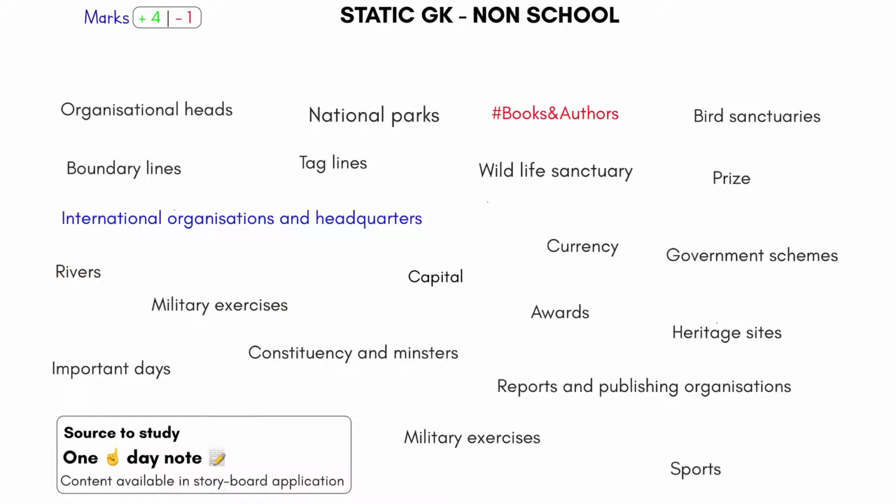Then rivers: different rivers in India, east flowing rivers, west flowing rivers, perennial rivers, Himalayan rivers. Then important days and events, sports related questions, reports and publishing organizations, such as which organization publishes this report, and international organizations and their headquarters. We will be doing a separate lecture on this on the storyboard application.